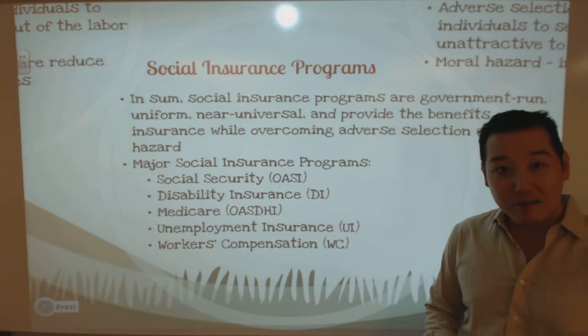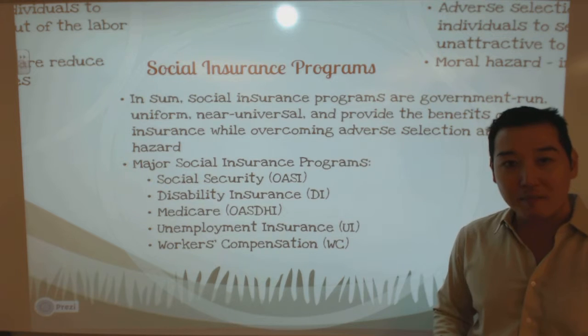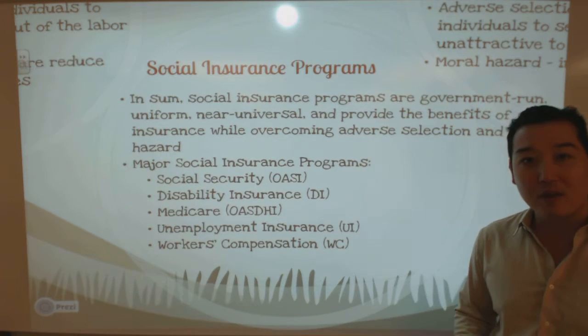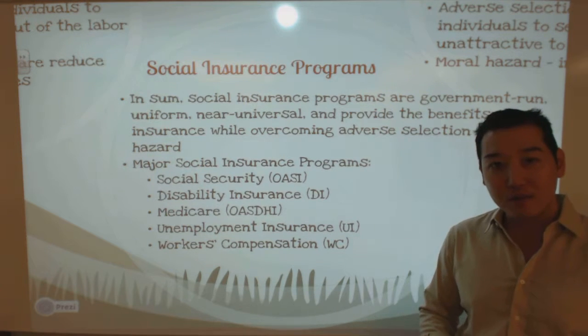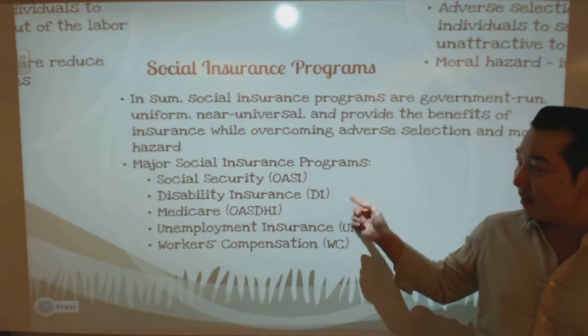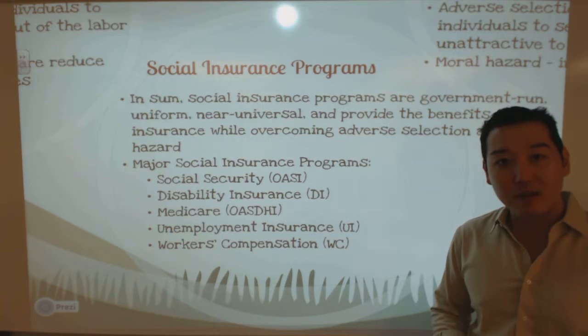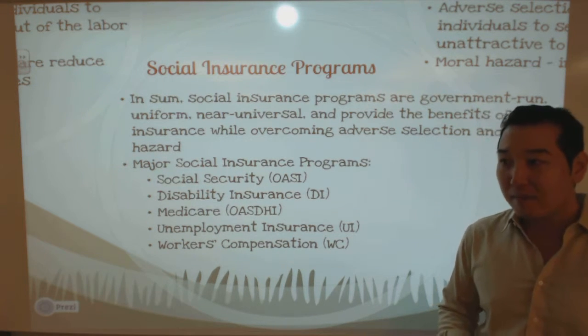Old Age Survivors Insurance is the formal name of our Social Security program. That's an example of a social insurance program. Disability insurance, which might be thought of as part of Social Security, we can simply add the D after the S, so OASDI. Disability insurance is another example of a social insurance program.